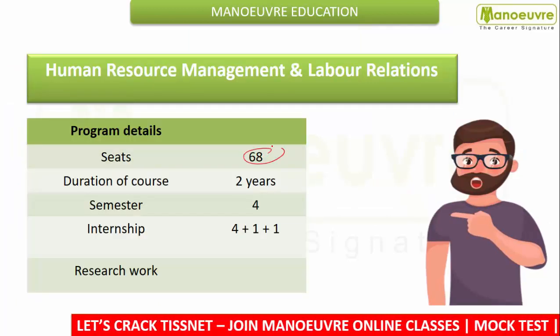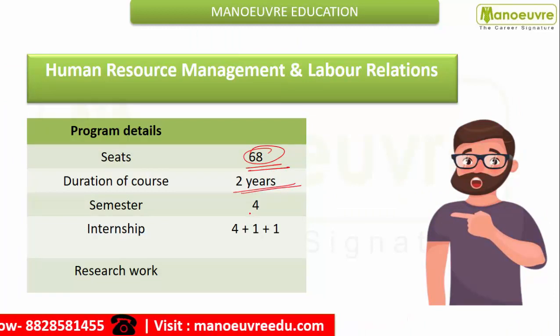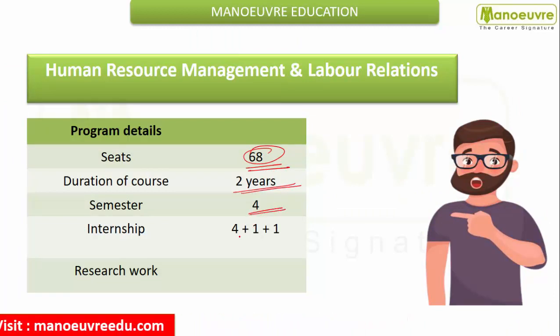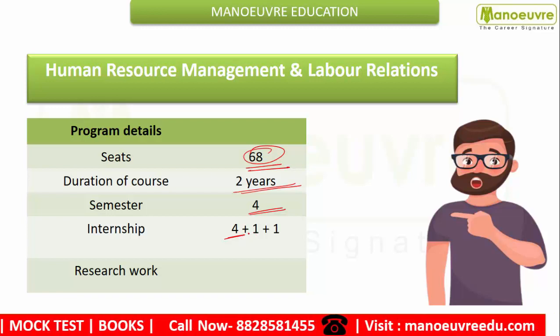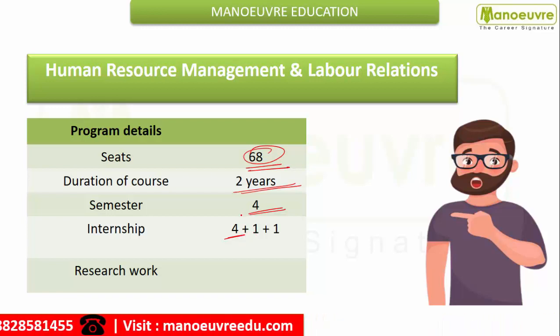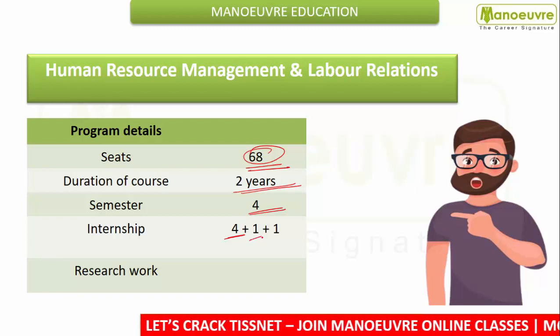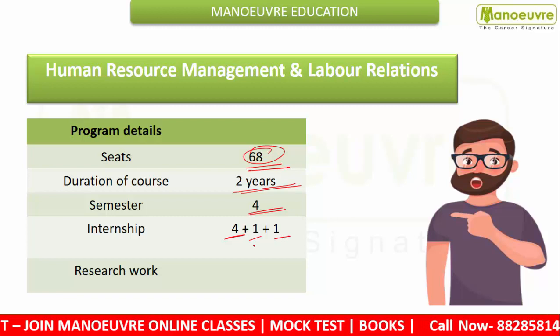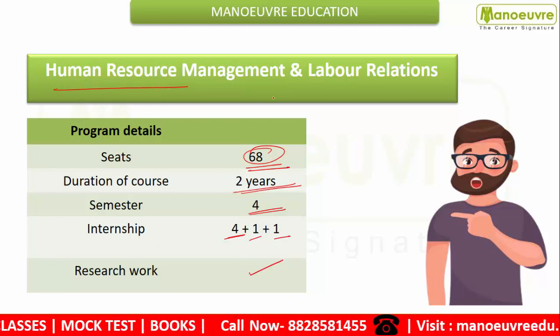This school has 68 seats. The duration of the course is 2 years. Here you will get the 4th semester and the internship, or we can say field work, in 4 different organizations in 4 different sectors in the 4th semester. And here you have to go for 1 NGO internship and 1 summer internship, and there is also the research work. So friends, why HRM?